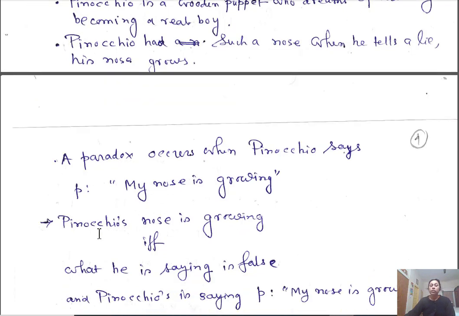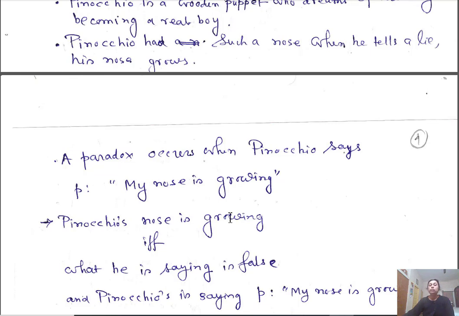So if this statement is true, that means Pinocchio's nose is growing, if and only if Pinocchio is saying a lie. So he is saying my nose is growing. For this to be true, it must be the case that he is lying, because his nose grows whenever he tells a lie.